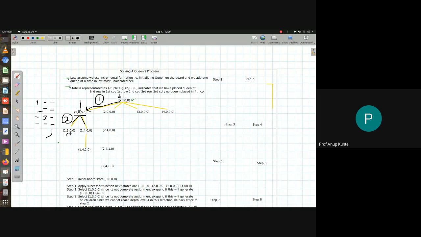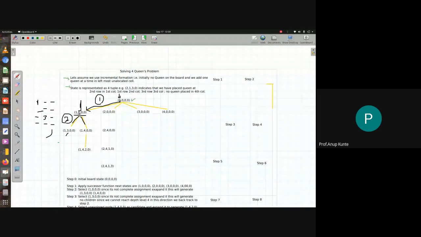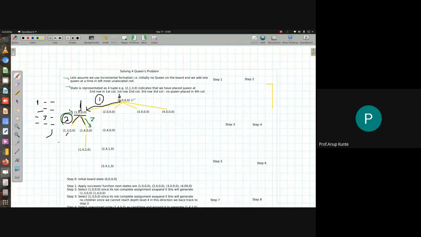What it means is I need to backtrack the choice of placing a queen here, which I made at my parent node. So I will go back. To show the backtracking, I can show a green arrow, and then I can navigate to this subtree as my step number 3. This is my step number 3. And that means the correction I need to make is to now place a queen here.